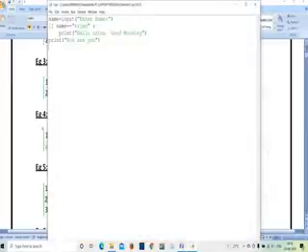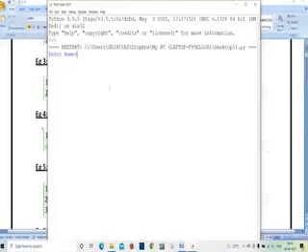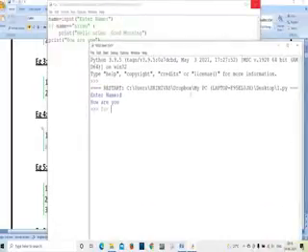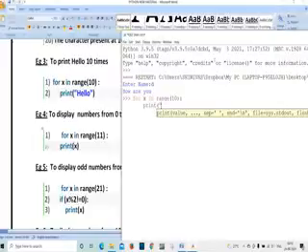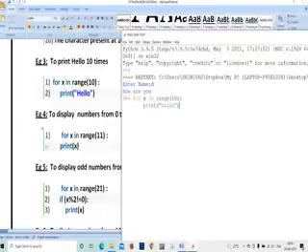Let us try to run this program. For x in range, then print, whatever statement I want to print, I have written.